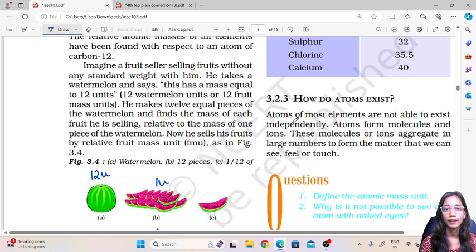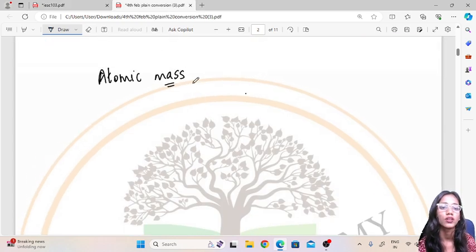Okay, how can an atom exist? Does an atom exist alone, or do atoms have to exist with other atoms? Atoms of most elements are not able to exist alone or independently. To exist together, they have to form molecules or ions. These molecules and ions aggregate in large numbers to form the matter that we can feel, see or touch.